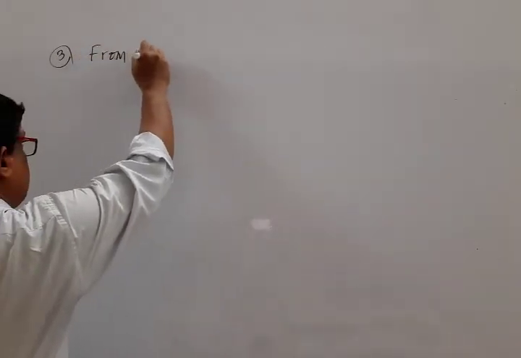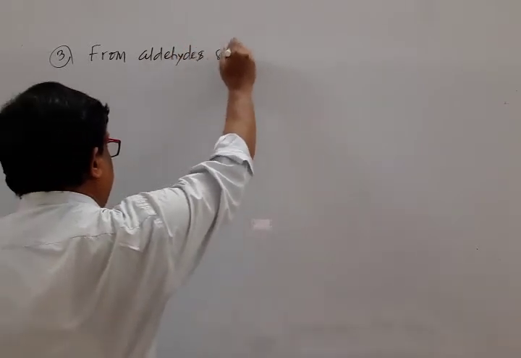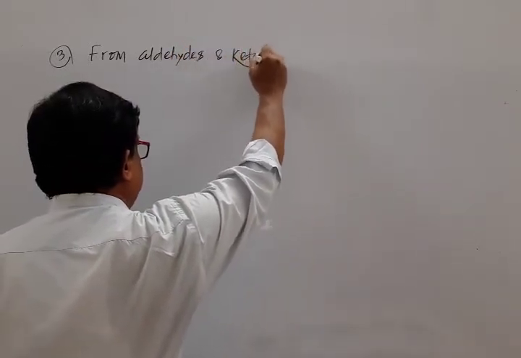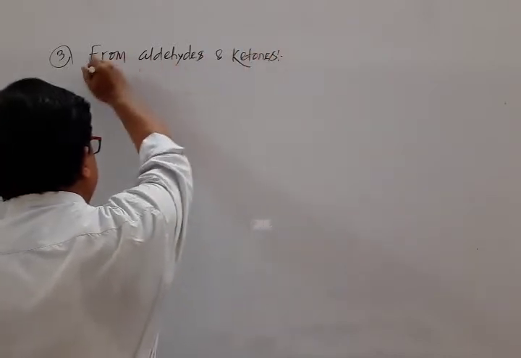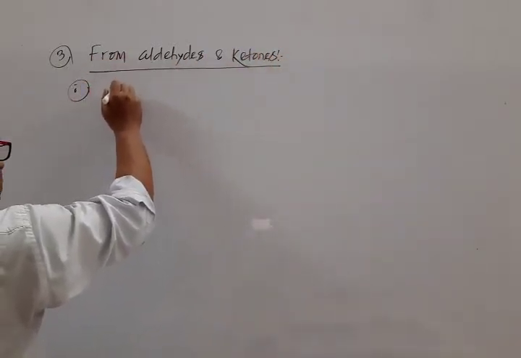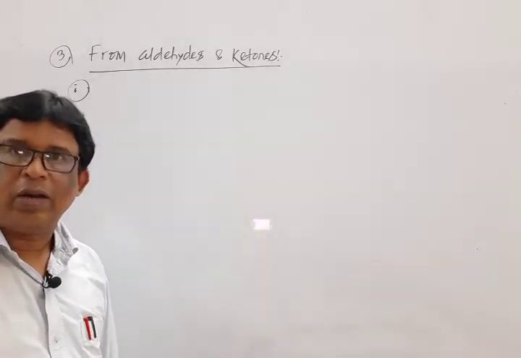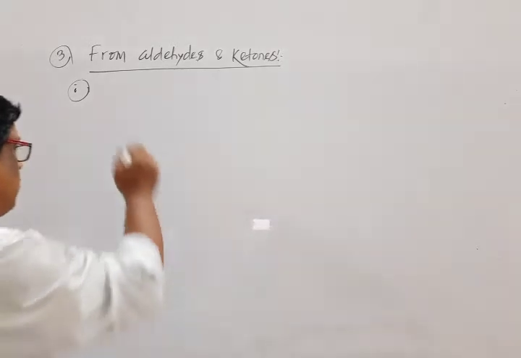Let us discuss them one by one. Again, it contains two parts.